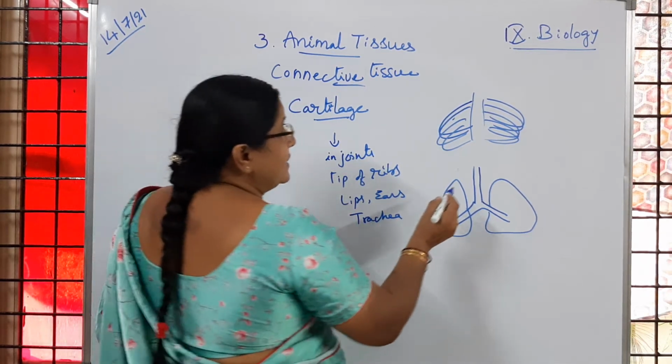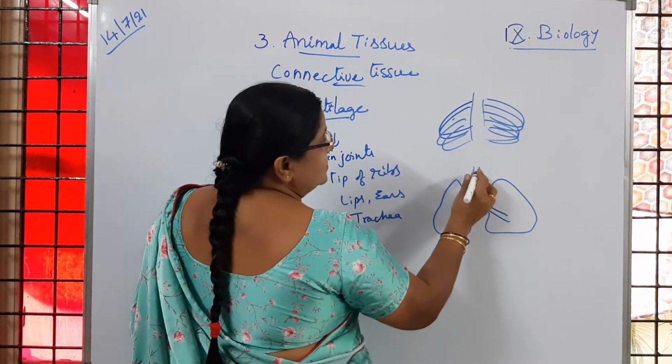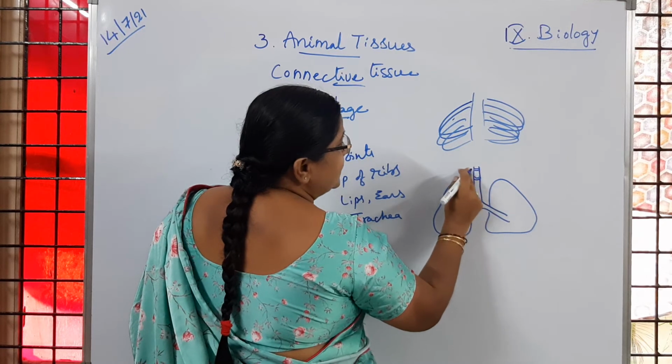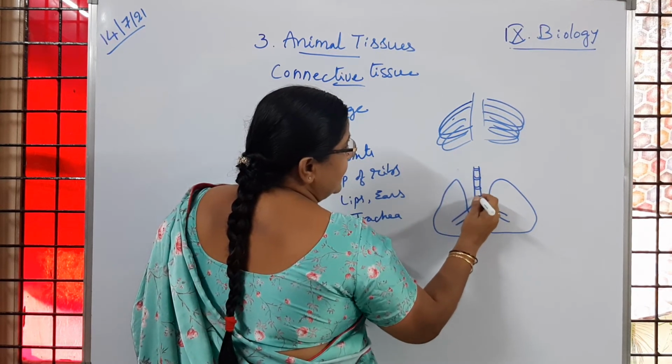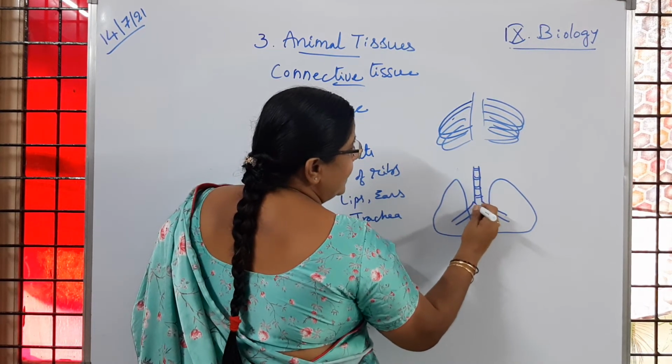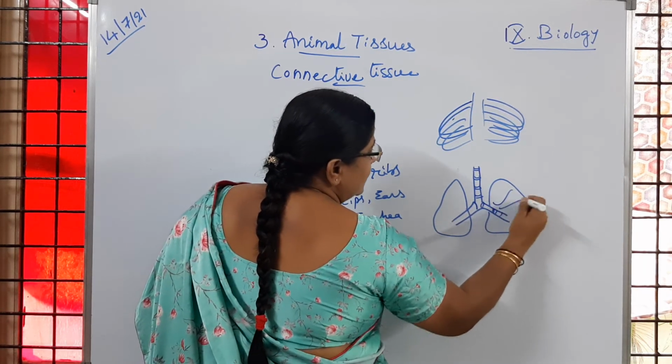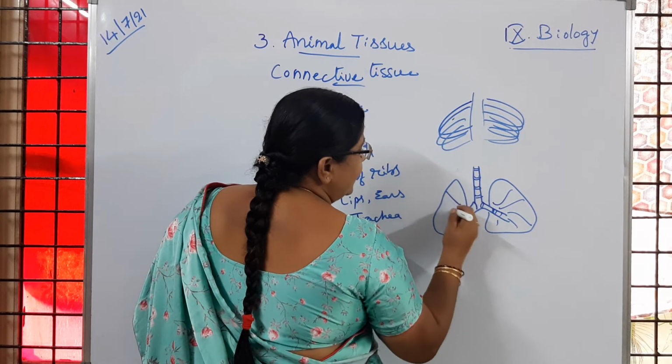Why? Because of the trachea, which is called the windpipe, children. Strength is given to the trachea, and to the bronchi and bronchioles.